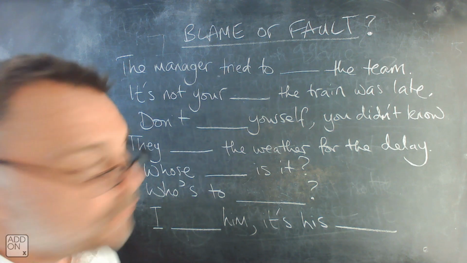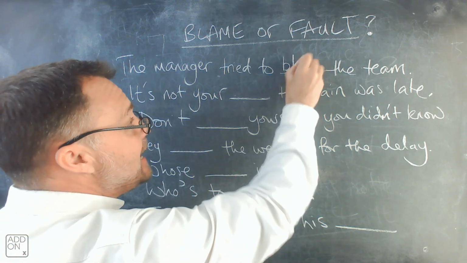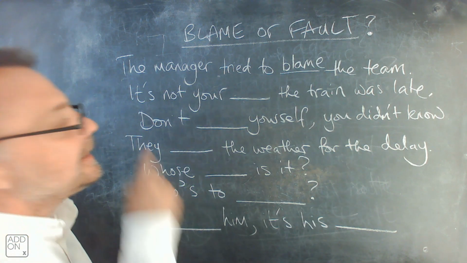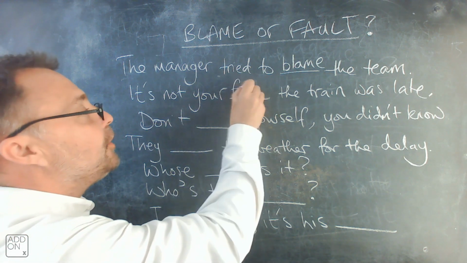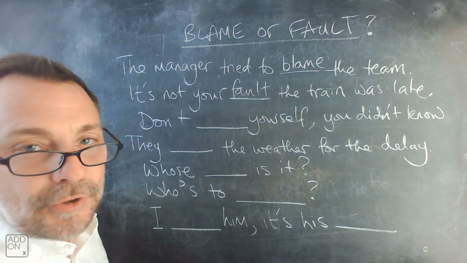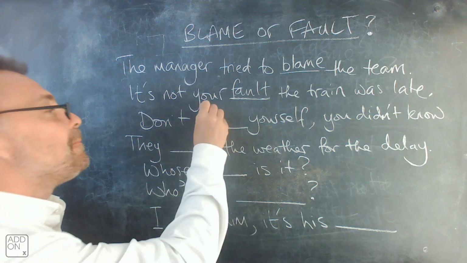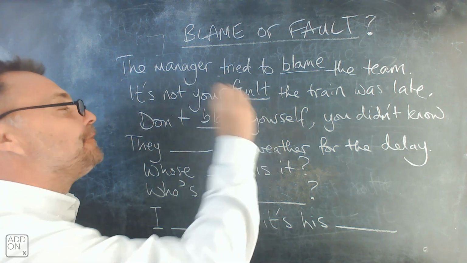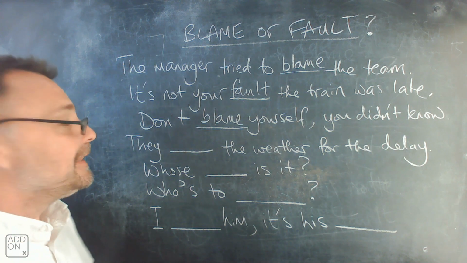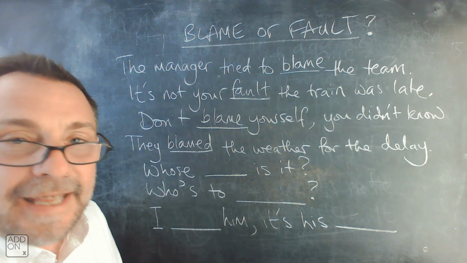Okay, the first one we have. The manager tried to blame the team. Number 2, it's not your fault. The train was late. Number 3, don't blame yourself. You didn't know. Number 4, they blamed the weather for the delay.